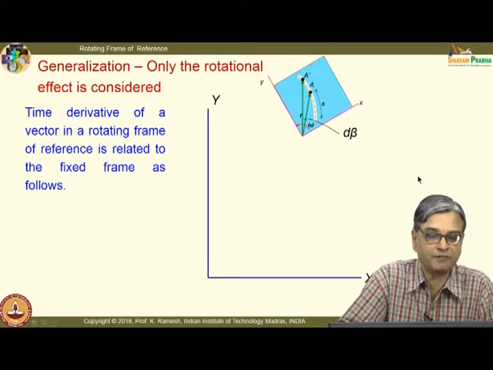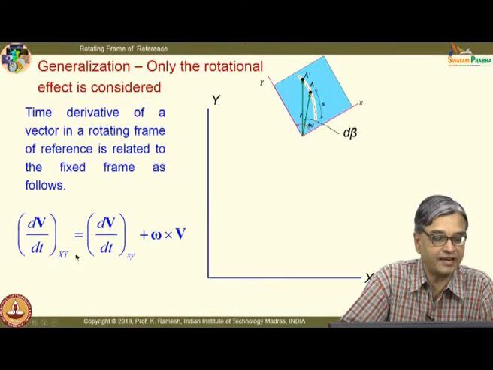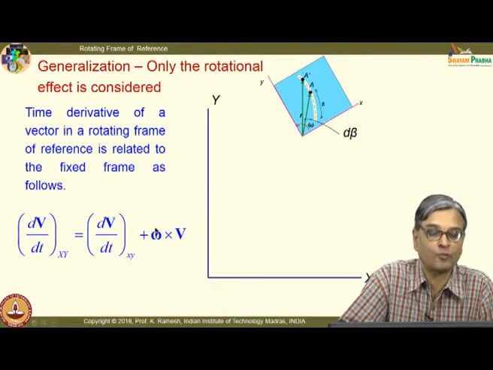And the expression what we finally got was, if I have a generic vector v expressed in the fixed frame of reference, its time derivative is related to time derivative of that vector in the rotating frame of reference plus an additional component which is omega cross v.